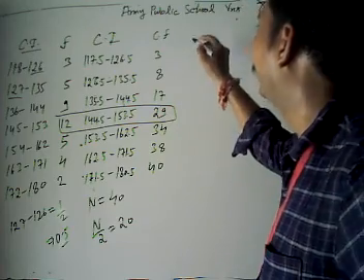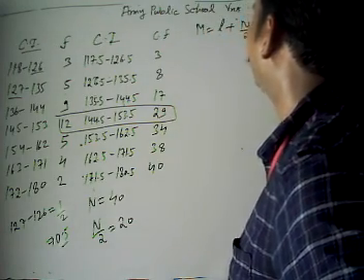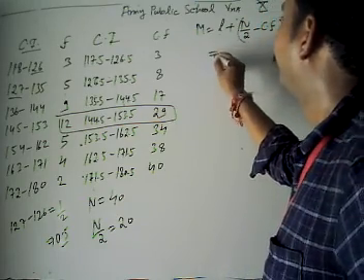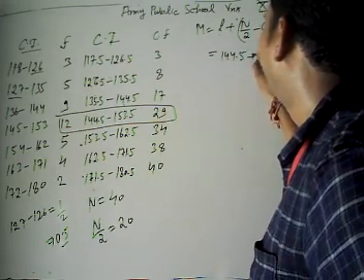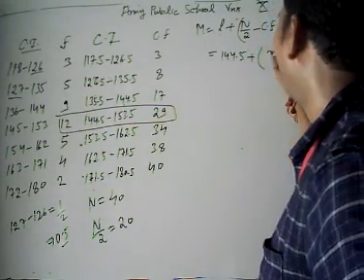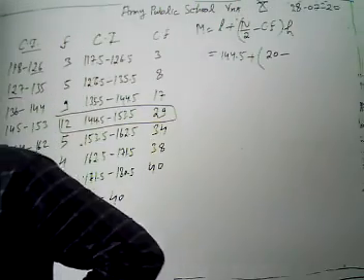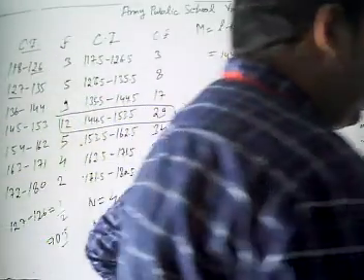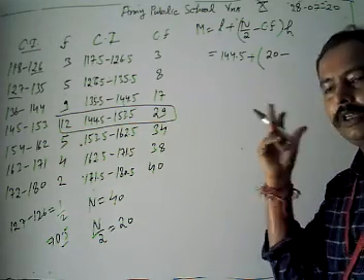After getting the median class, we have to use our formula. Median is L plus n by 2 minus Cf by f, into height. What is the value of the lower limit? It's 144.5, plus n by 2, we have 20. Always remember that in the median class formula, our Cf is the cumulative frequency of the class preceding the median class.